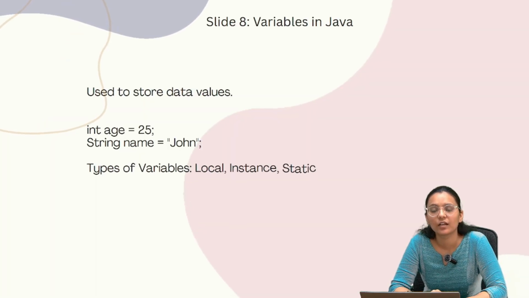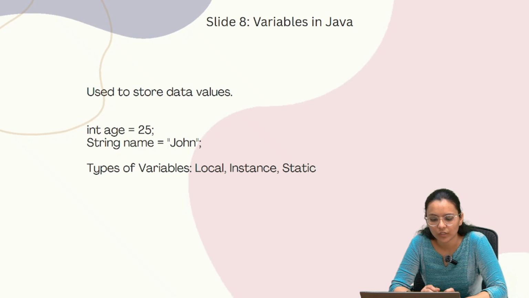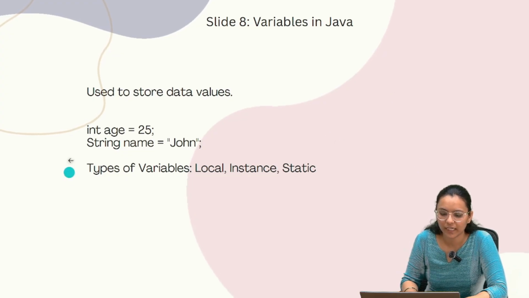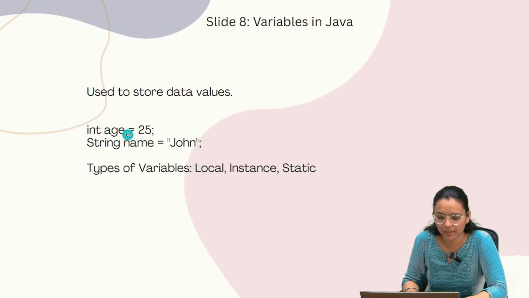Next is variables. So what is variable? Variable can be used to store the data values. For example, here we have given int age equals to 25. Here the age is the variable. Okay, int is the data type. Int is the primitive data type. Age is the variable, and here we store the value 25.